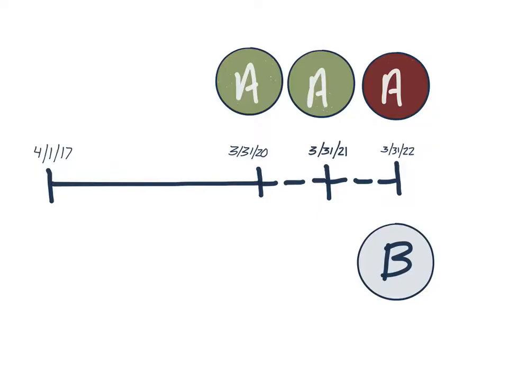So we have our initial period of April 1st, 2017, and then on March 31st, 2020, the organization A decides it wants to renew. And so it renews again for a year. And then at the end of that year, March 31st of 2021, A extends the contract yet again for another year. But then at the end of 2020, they stop the contract from renewing. Notice that B is simply dragged along. B has no way to stop this auto-renewal because it's a unilateral right of A. And because of that, the contract now becomes a 5-year contract, and A stops it after the second renewal.